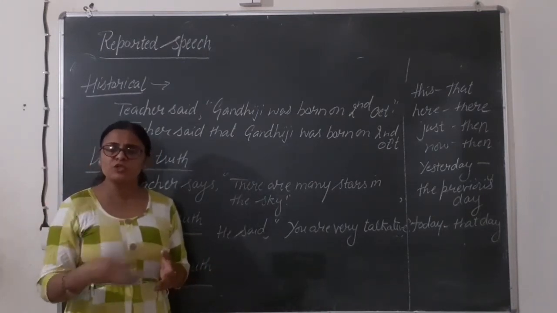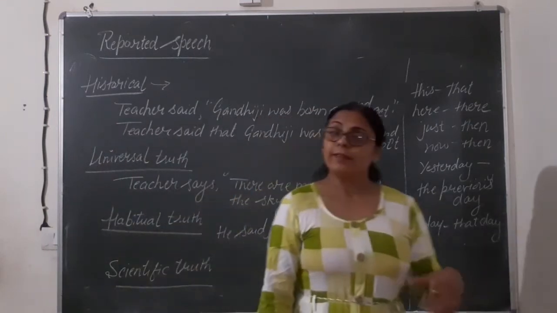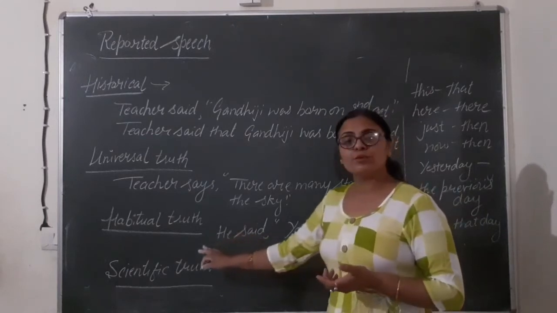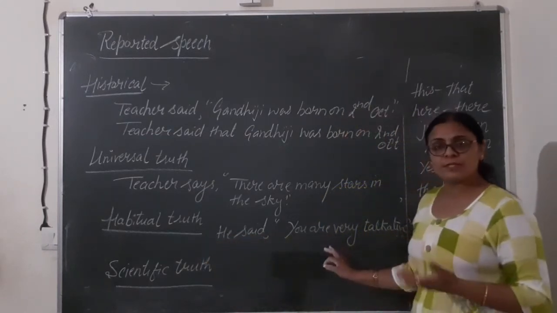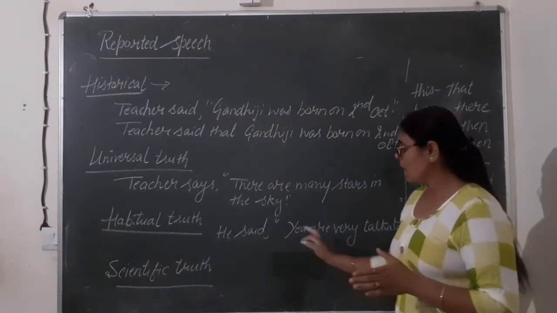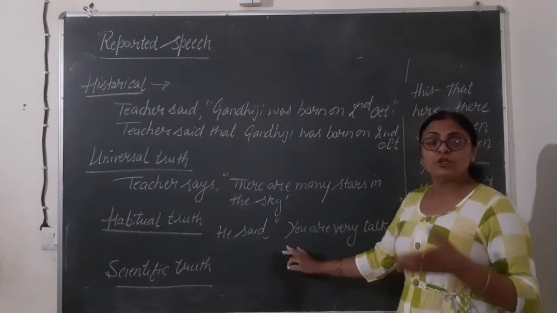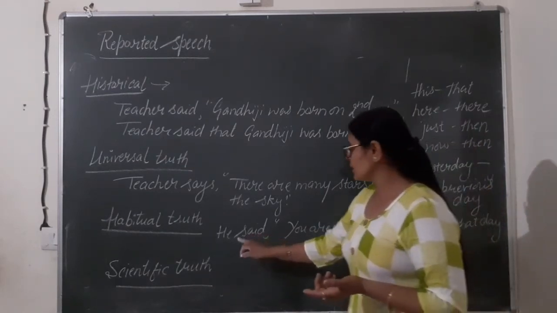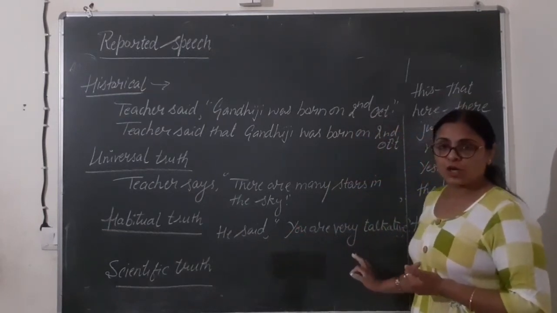Every time he or she is talking and talking and talking, that person is called talkative. And that becomes a habit. Okay? That's why in habitual truth also, we will not change the tense. Whether it is given in the past tense or present tense, that will remain same. Here also we will write, he said that. He said to me. Here we will assume the object. He said to me that I am very talkative.